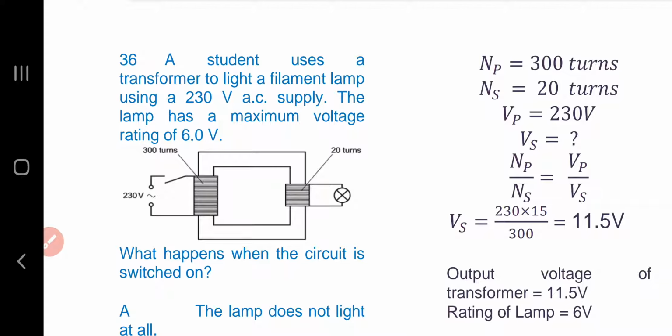The number of turns in the primary coil is 300 and the number of turns in the secondary coil is 20. Primary voltage is 230 volt and we have to find the secondary voltage first. We know the formula, that is primary turns over secondary turns is equal to primary voltage over secondary voltage. Using the data values, the secondary voltage is calculated as 11.5 volt.